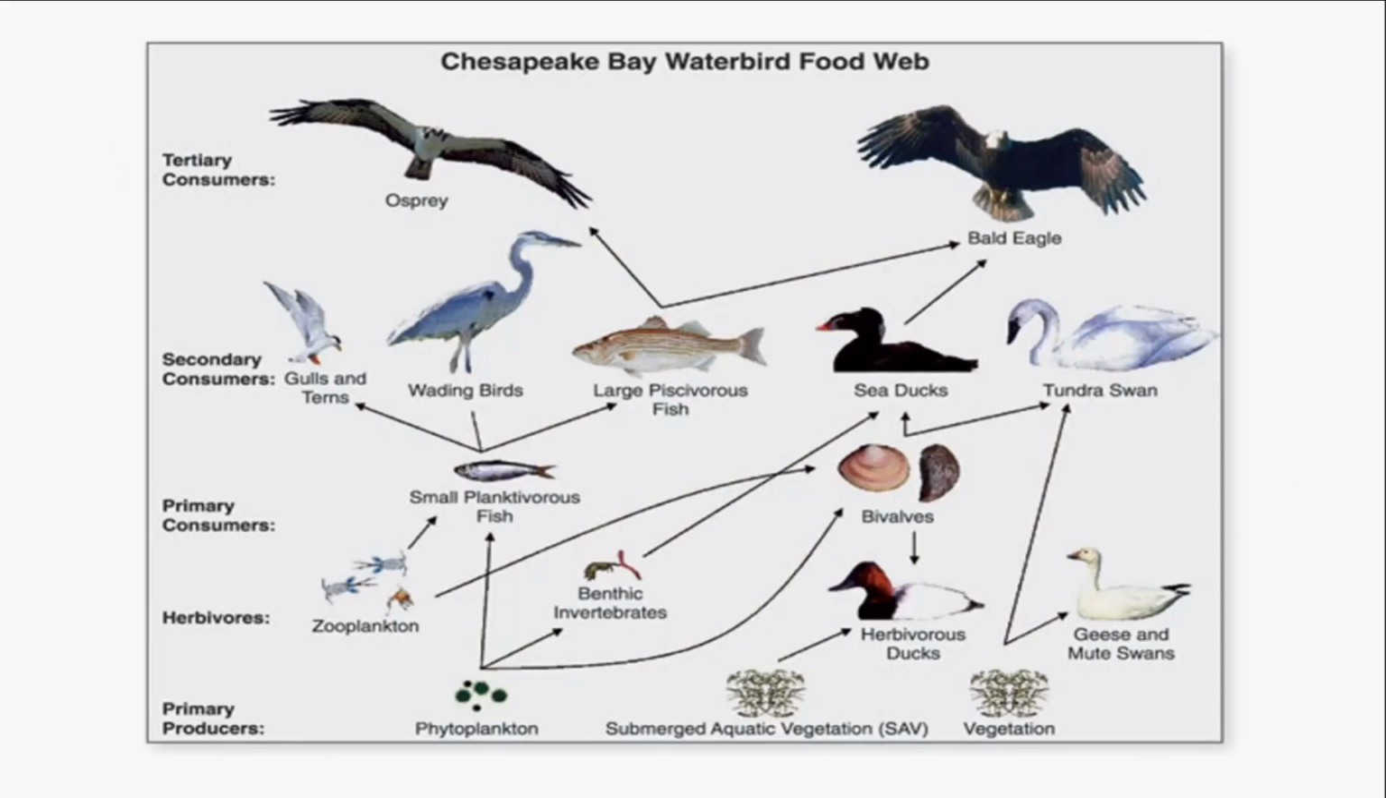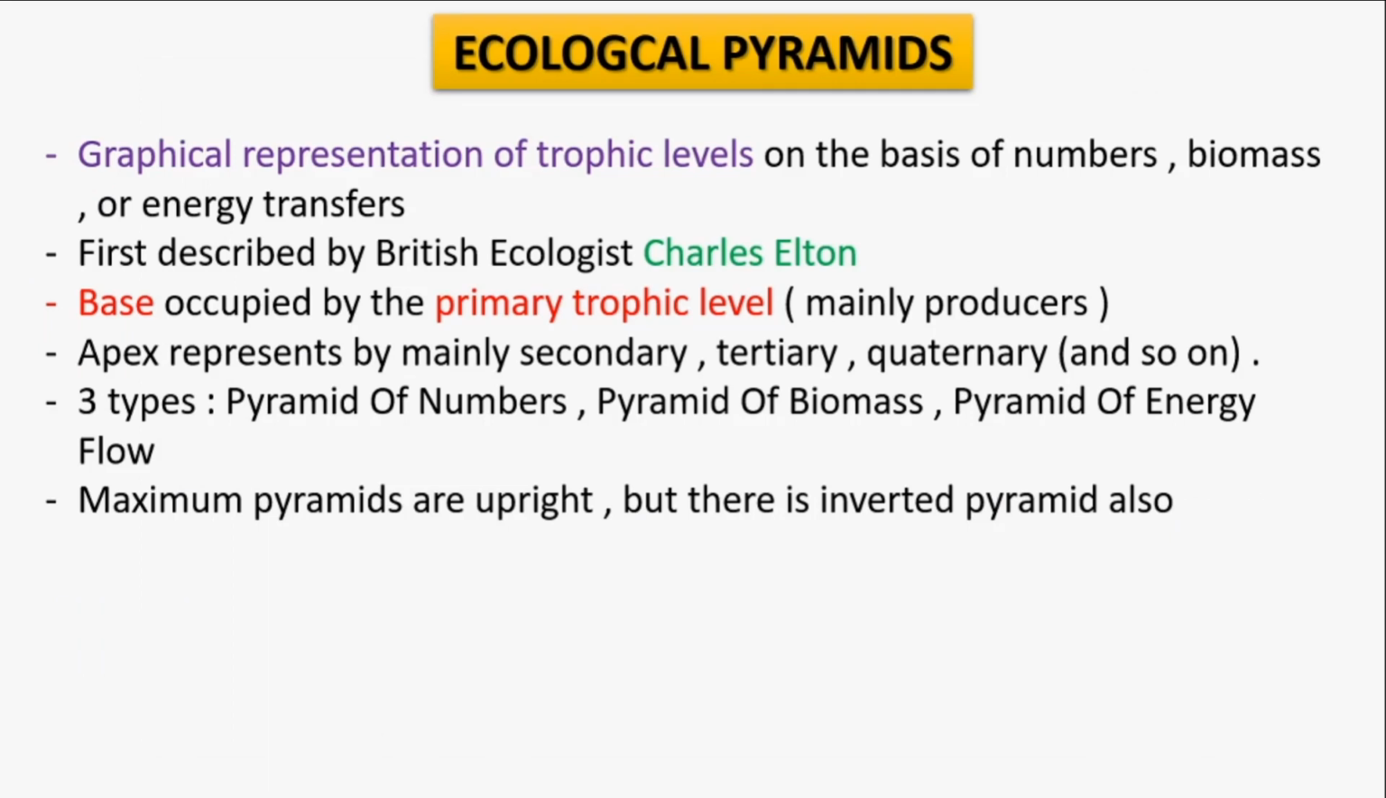So next is ecological pyramids. Ecological pyramids were first described by the British ecologist Charles Elton. It is a graphical representation of trophic levels. It might be on the basis of numbers or biomass or the energy transfers. So three kinds of pyramids we can see. These are pyramid of number, pyramid of biomass and pyramid of energy.